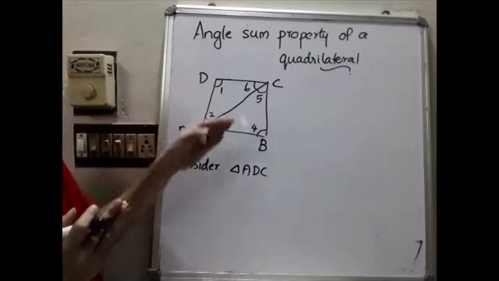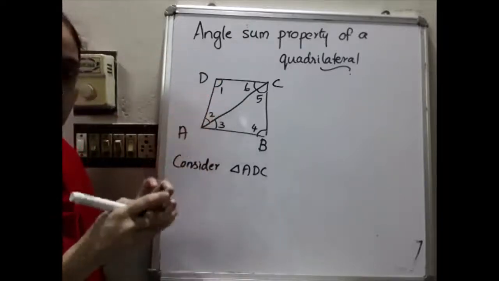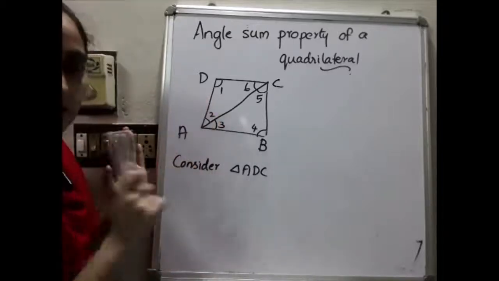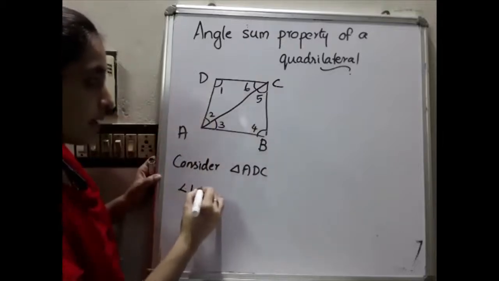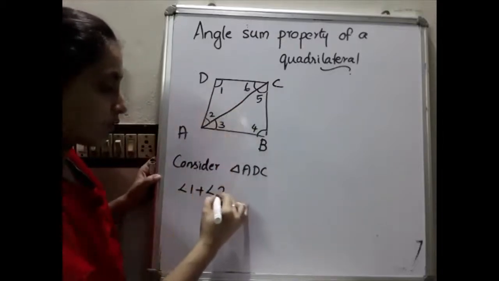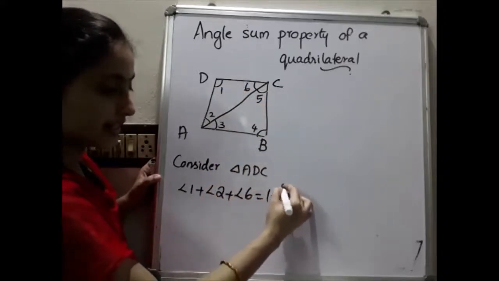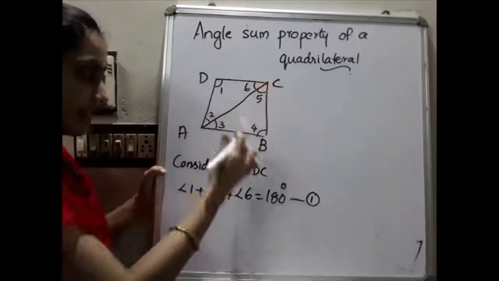To find the angle sum of this quadrilateral, we just add the angle sum property of the two triangles. So first consider this triangle. Can you say its angle sum property? Yes, angle 1 plus angle 2 plus angle 6 is equal to 180 degree. Equation number 1. Now we consider the other triangle.